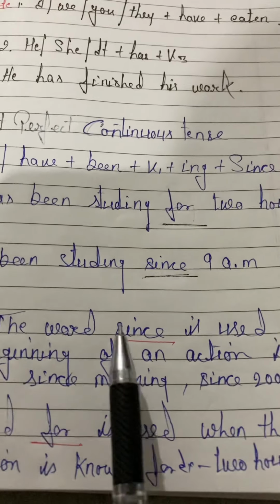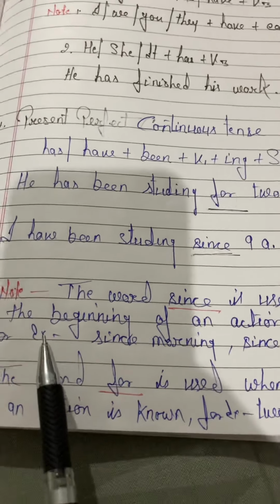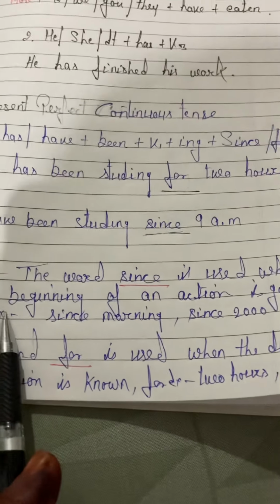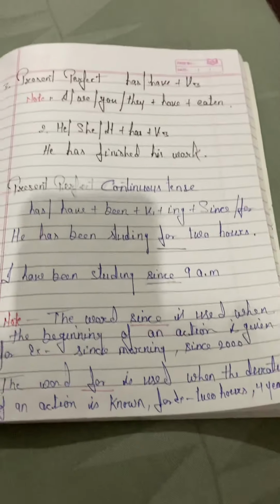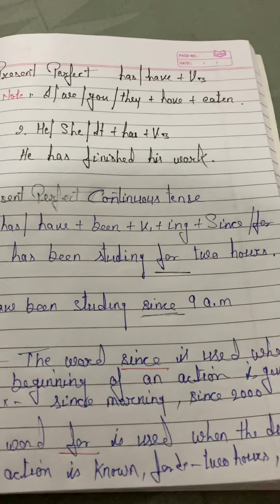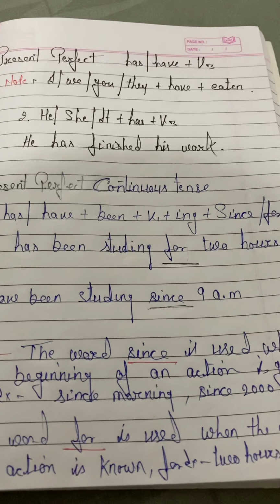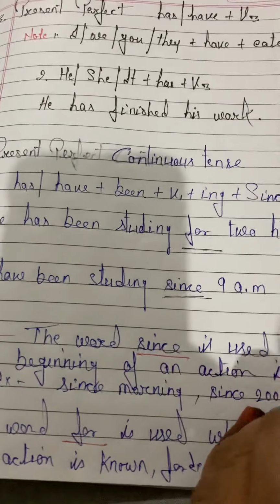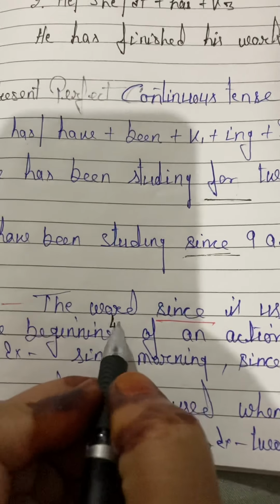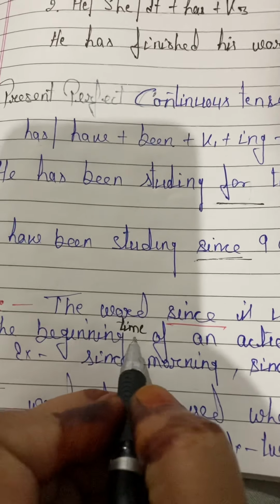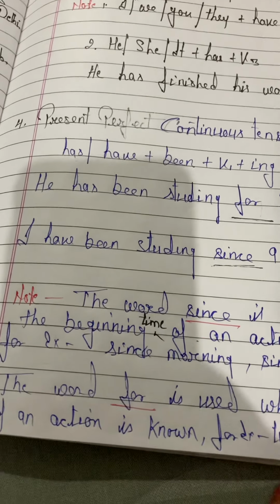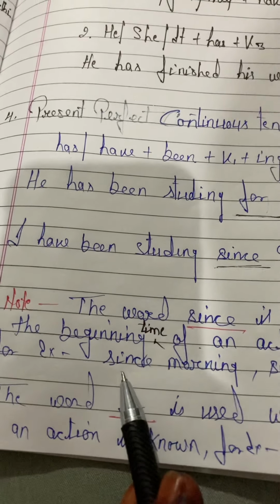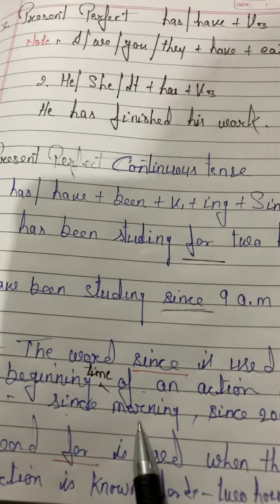The word since is used when the beginning time, starting time of an action is given. For that we have to use since, like since morning, since 2000, since 9 a.m.